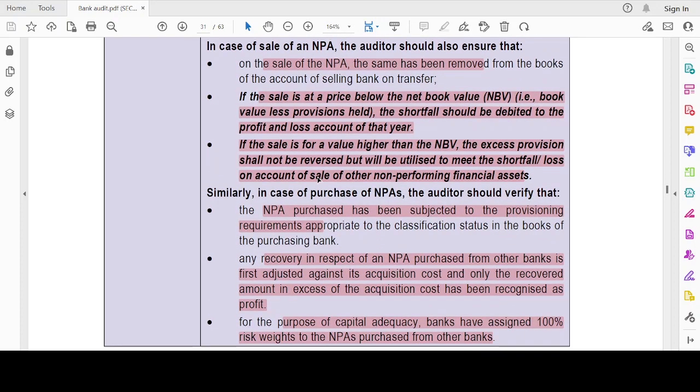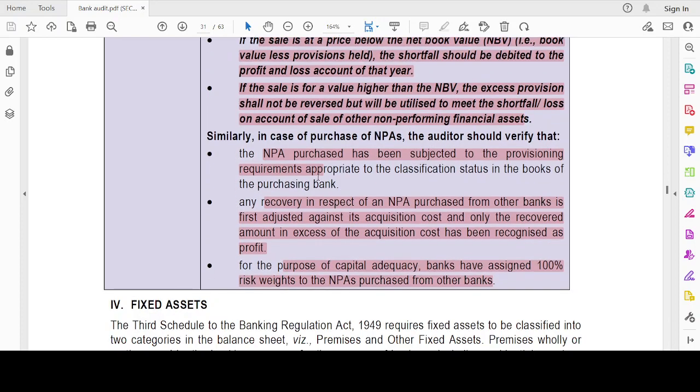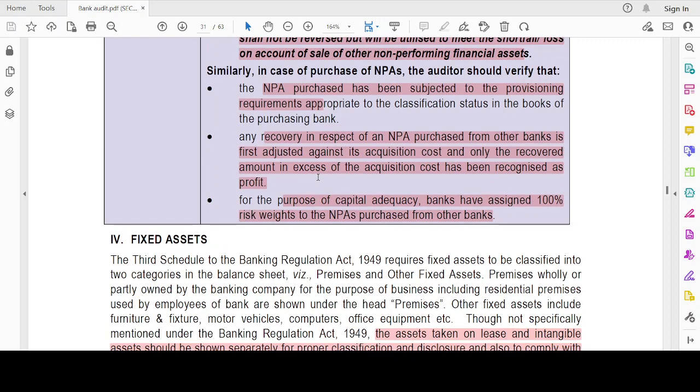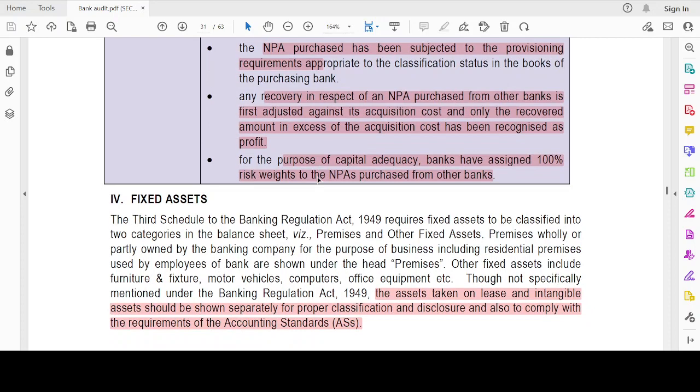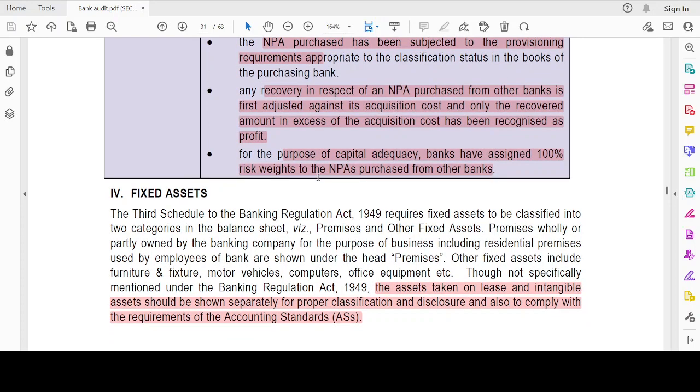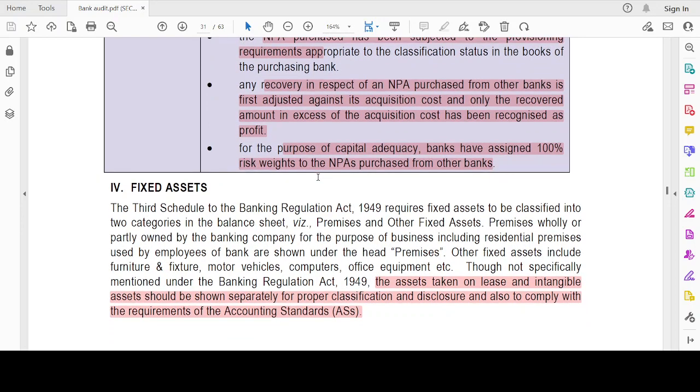So with respect to sale of NPA, we also have to check whether it has been removed from the books of account. If it is less than the book value, then the shortfall has to be charged to the profit and loss account. If the sale value is higher than the book value, then the excess shall not be reversed, but it will be utilized to meet the shortfall or loss of other similar NPAs. Okay, for purchase of NPAs, I should also provide for the provision requirements. Recovery should first be adjusted towards cost, and only then taken as profit. And it will be assigned a weight of 100%.